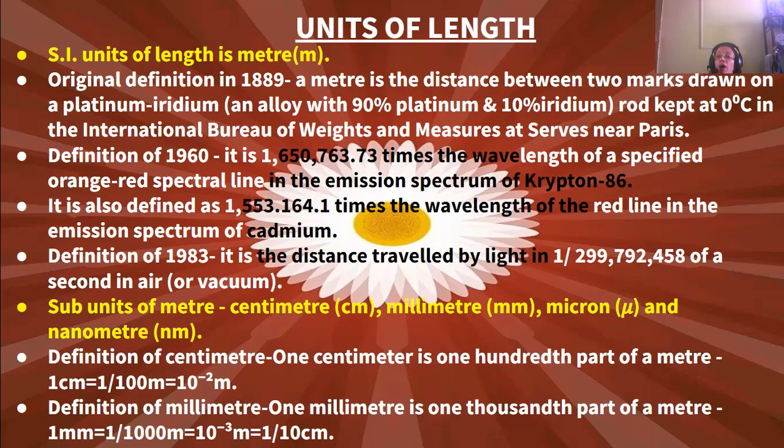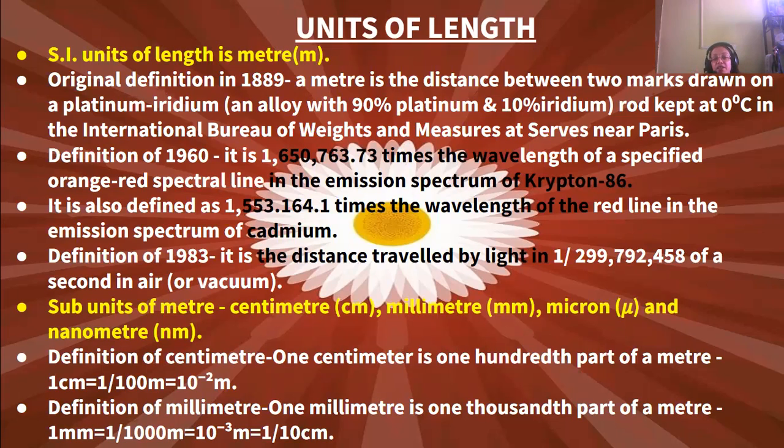Then again it was redefined as 1,553,164.1 times the wavelength of a red line in the emission of cadmium. If a red line is emitted from cadmium, the wavelength of this red line multiplied by 1,553,164.1 is known as the meter.